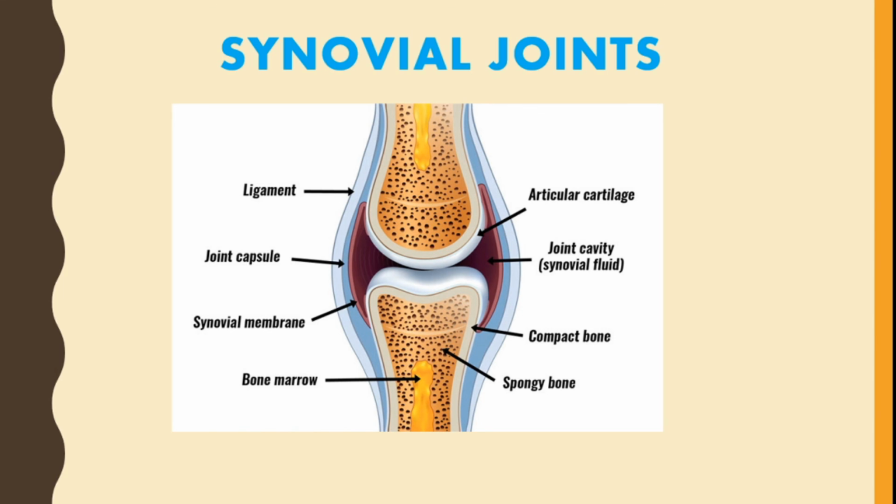the bones. It is held in position by a strong ligament and is well protected by an outer fibrous capsule. The ligament prevents dislocation in normal movement. So this is about synovial joint.